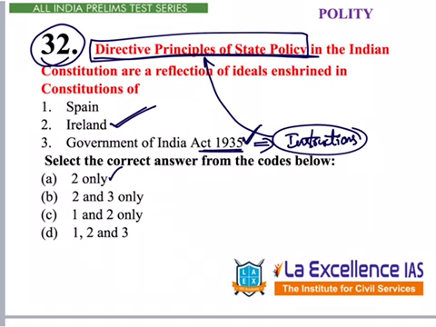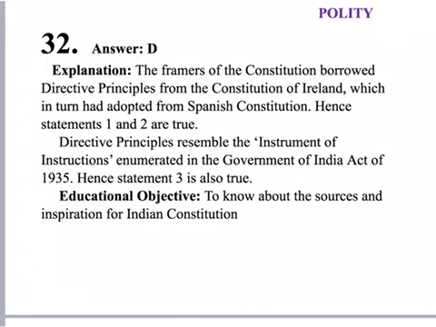But we should know one factual information that Ireland has taken their DPSPs from Spain. So, Spain also becomes correct. 1, 2, 3, all are correct. Answer is D. Most of us have attempted this question incorrectly because we have just read this and kept A as the answer. So please be careful while answering such factual questions. Here in the explanation, answer is given D. It is given why all three are correct.